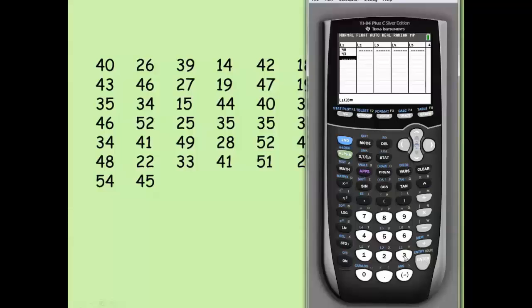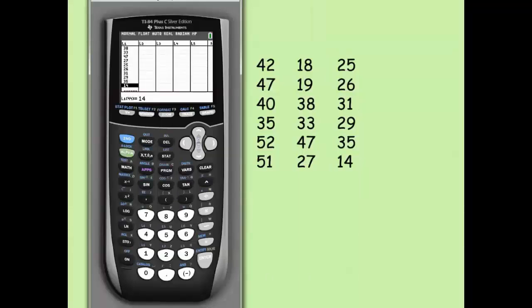So I'll let you watch me for a minute, but then I'm going to pause this. It's not that exciting to watch me type in numbers. So feel free to pause the video on your end and type in the numbers into your calculator just so we can kind of do this process together. Okay, so I've got all my numbers typed in. One thing to look for is you should see 44 when you get all the way said and done. And we're going to come back to this in a moment.